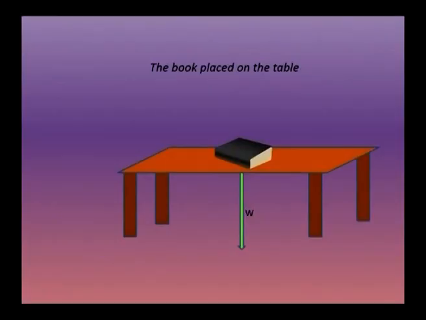Next children, observe here the book kept on the table. What forces act on it? Yes, there is a gravitational force acting in the downward direction, and to keep the book at rest, a friction force also exists between the surface of the book and the table. Children, what happens if suddenly the table disappears?